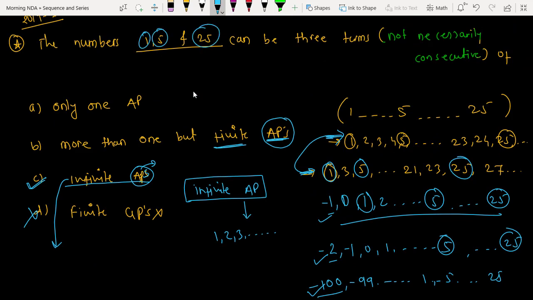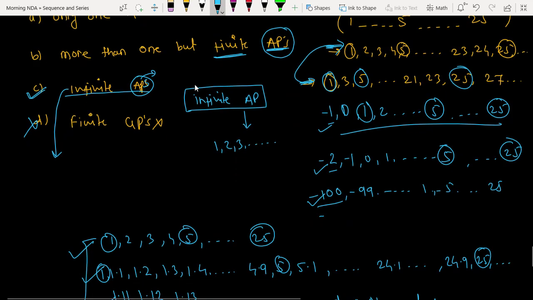I feel you are making the question very difficult. Is it so? No sir, just a doubt. Okay, fine. Whether infinite or finite, these three will definitely be included in more than one and infinite number of APs. These are the examples which we have taken here.